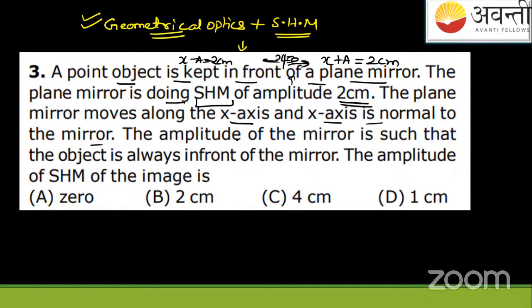Just hold on. The amplitude of the mirror is such that the object is always in front of the mirror. So the amplitude of the SHM of the image is what? Can anyone of you reply? I'm giving you 2 minutes. What do you think? What is the solution of this? Try it yourself.